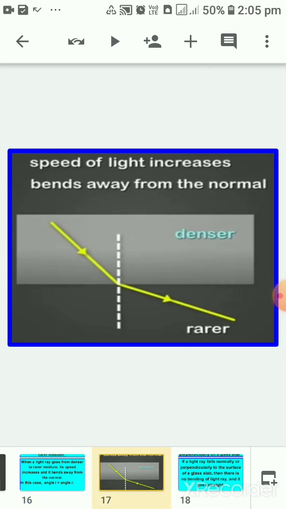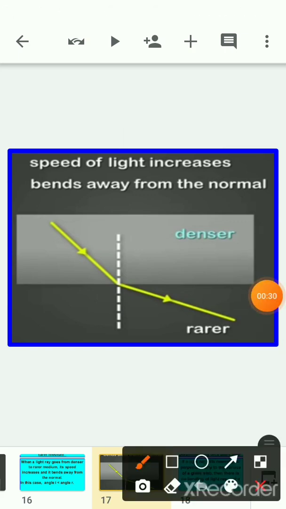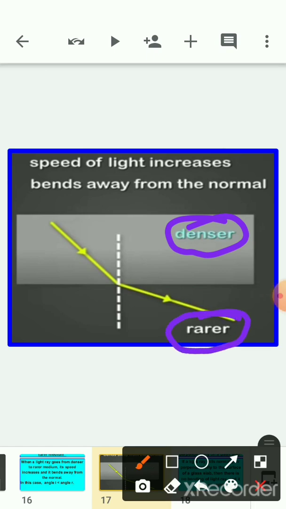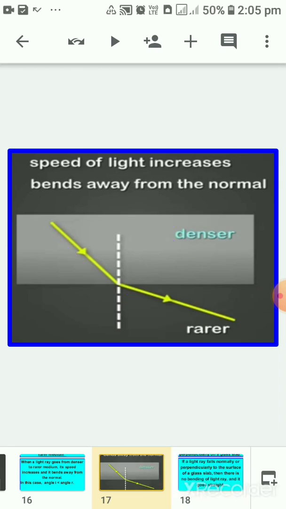So here we are having the diagram, or a picture, which is showing the same thing. In this case, we are having denser medium, that is glass, and then the other medium, that is rarer medium, air. So here the light is moving from denser to rarer medium. So what is happening in this case?